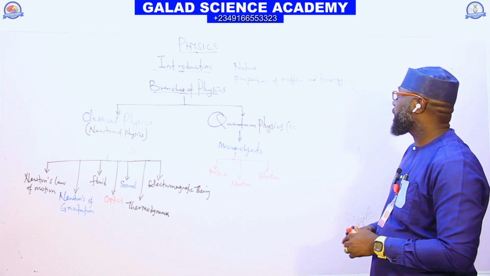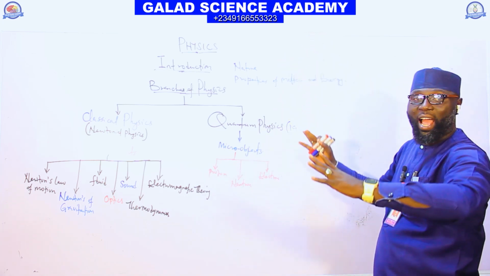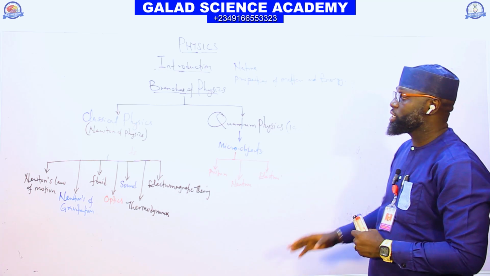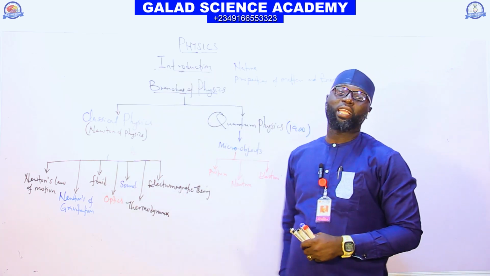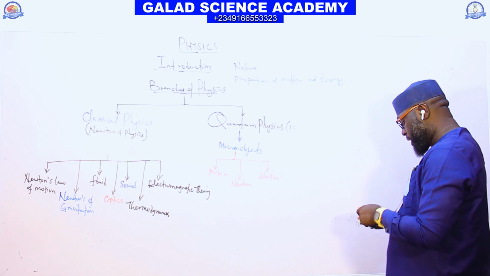So now let us look at the other aspects of classical physics.